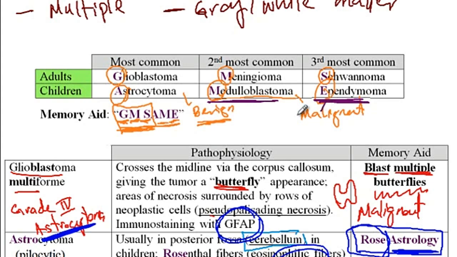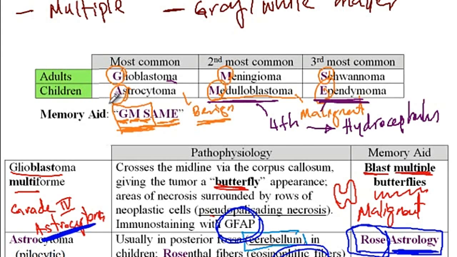So let me show you that the most common tumors in children were medulloblastoma and ependymoma, both of which can block the fourth ventricle, as a consequence of which they could cause hydrocephalus. And then another feature of the childhood tumors is that astrocytoma and medulloblastoma arise from the posterior fossa or the cerebellum.